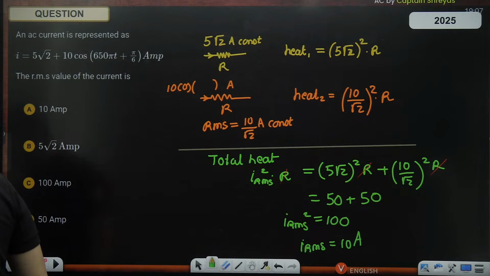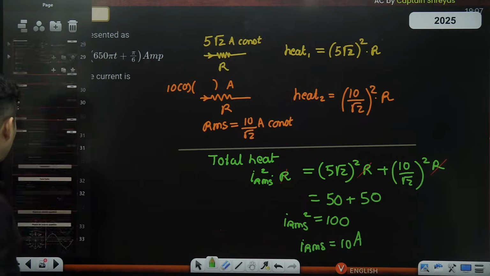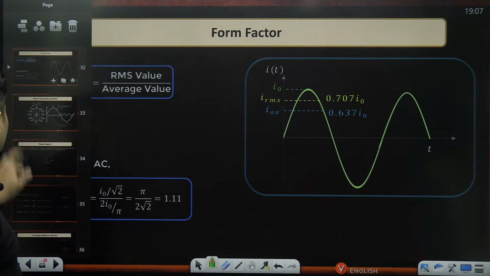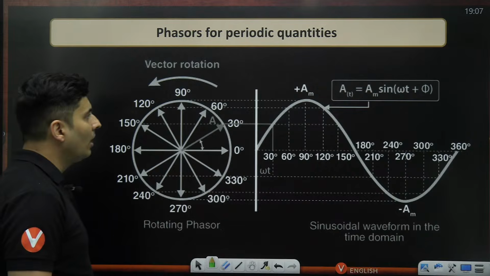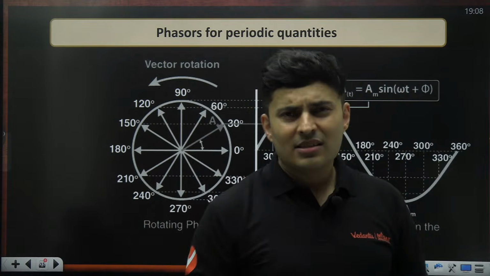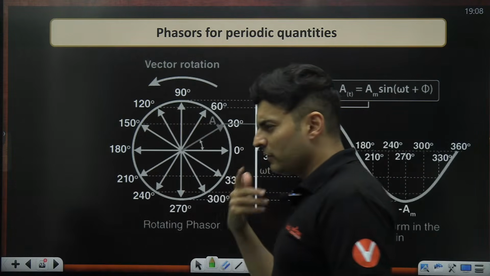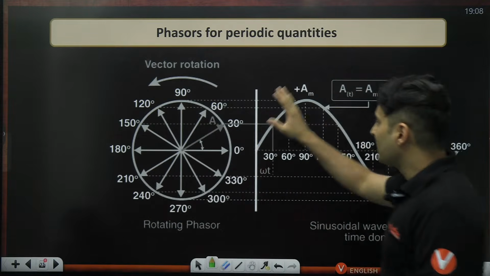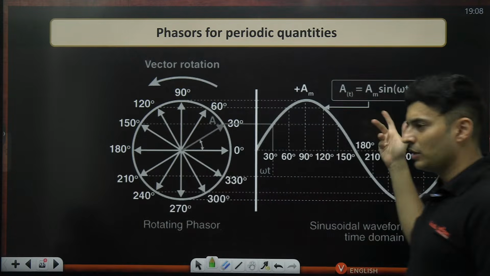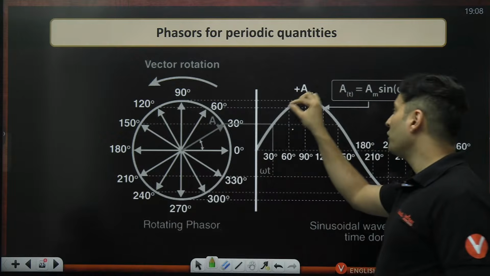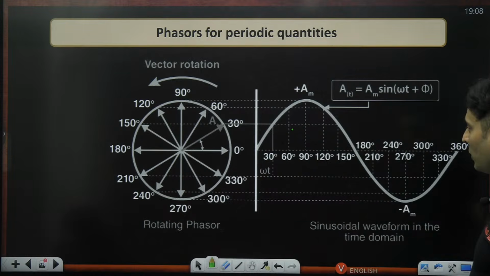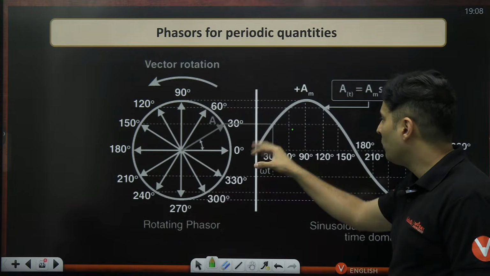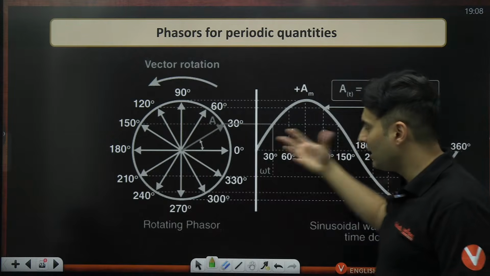Amazing, guys. Now let's do the next concept, and that is phasors. So, just a quick revision of what a phasor was. See, this graph looks all good for current or voltage. Current is 0, maximum, 0, minimum, 0. You can get the time period, the amplitude, the frequency, the angular frequency, everything.